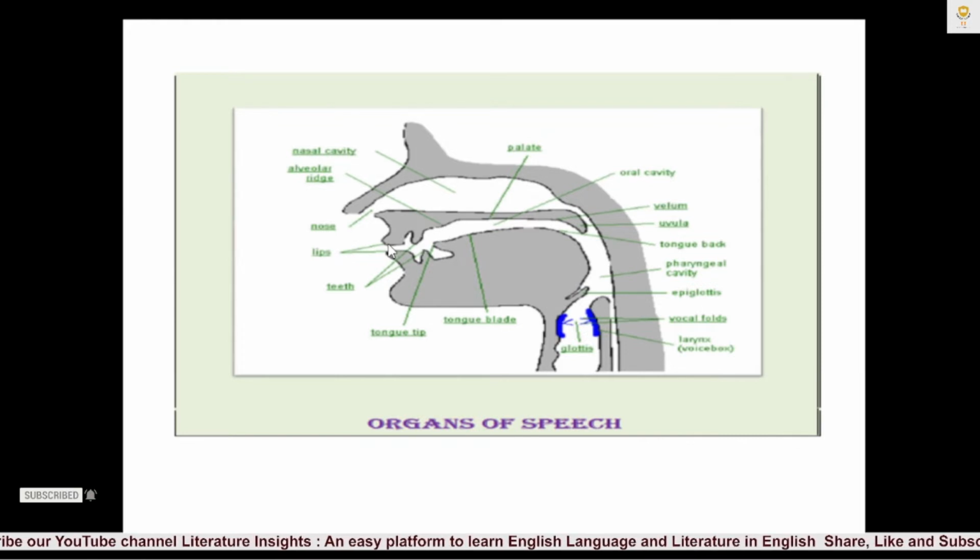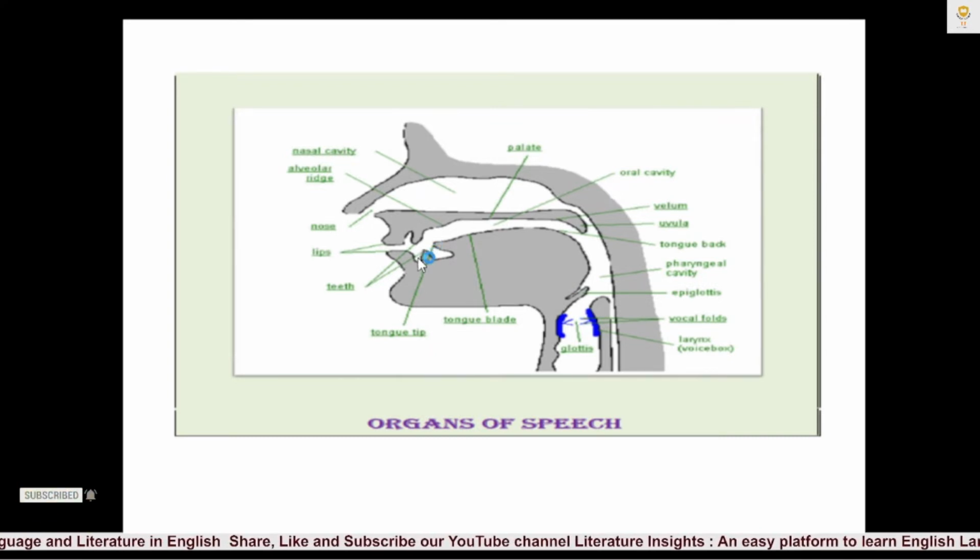Then here you can see lips. These are the two lips. This is called the upper lip and this is called the lower lip. You can easily understand these lips are very significant in articulation or production of speech sounds. Now here in the upper jaw and lower jaw, this is called the upper teeth and this is called the lower teeth.